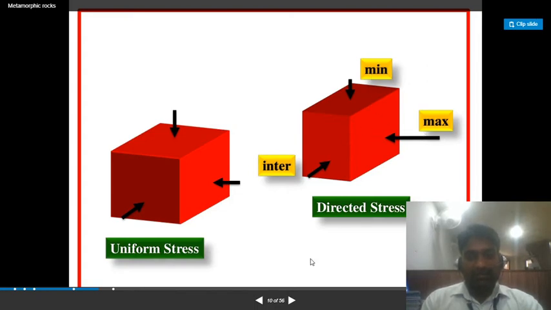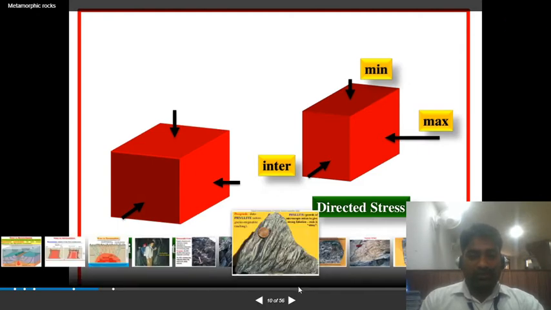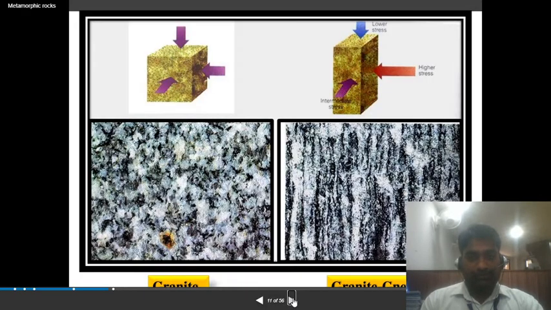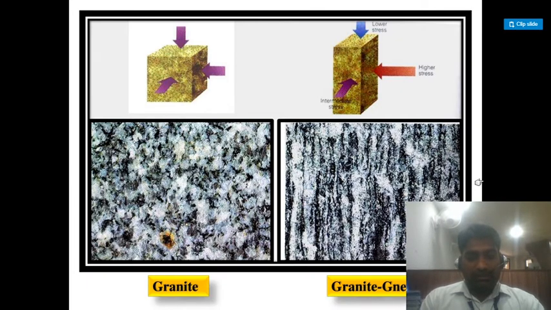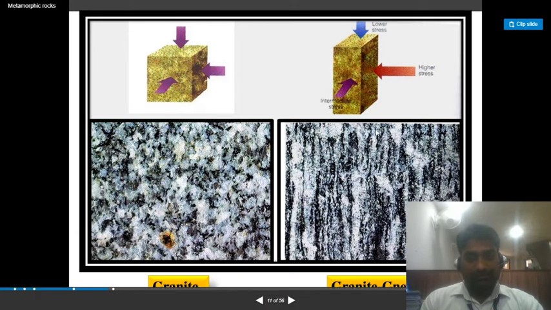Such a stress developed is termed directed stress. You can see the same thing in granite and gneiss, how the stress parameter is shown. This is intermediate stress, higher stress and lower stress. So granite is formed into gneiss.